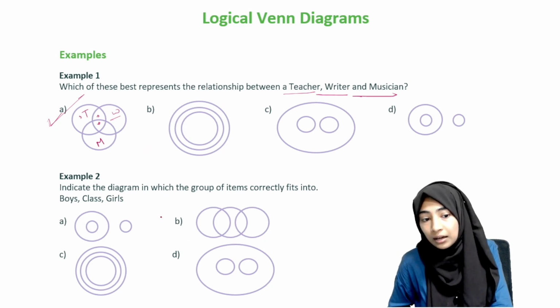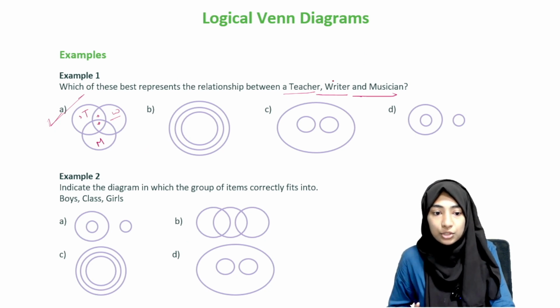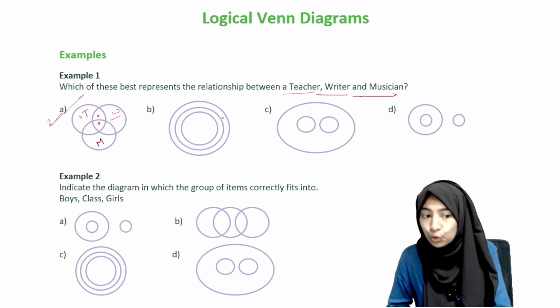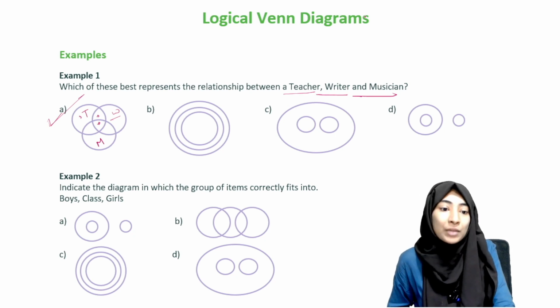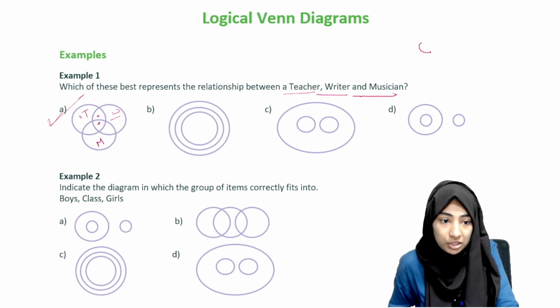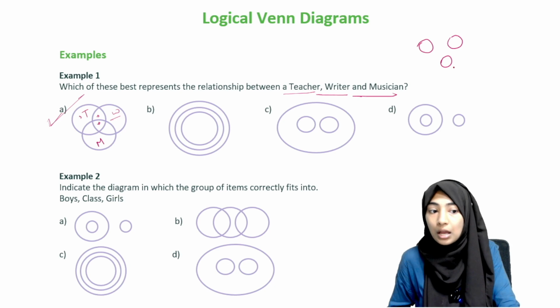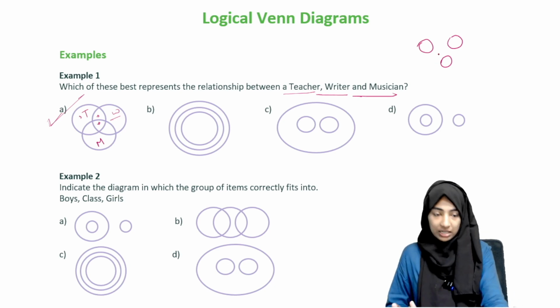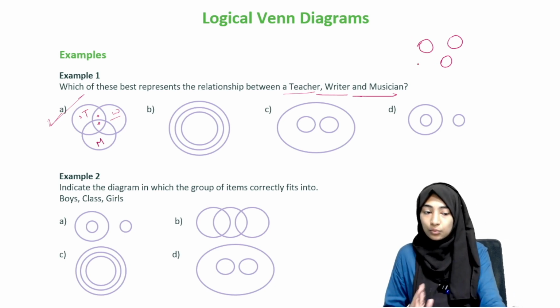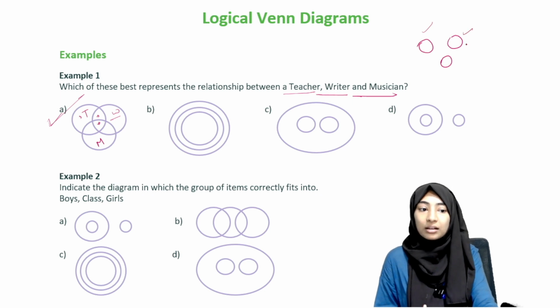Now, usually what students choose, so here you don't have that option, so it's fine, but sometimes there is this option. You will see this in further questions. There's an option where you just have 3 circles. Okay, what does this mean? We have discussed this earlier. When you just have 3 circles with no overlapping, this means all 3 are completely different, right?